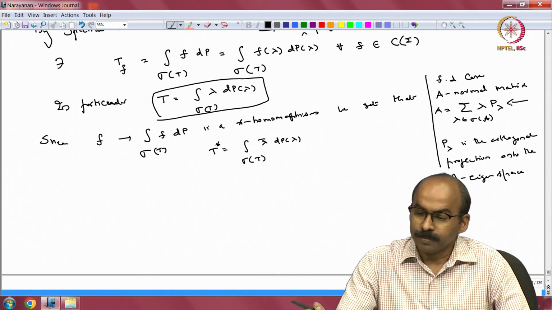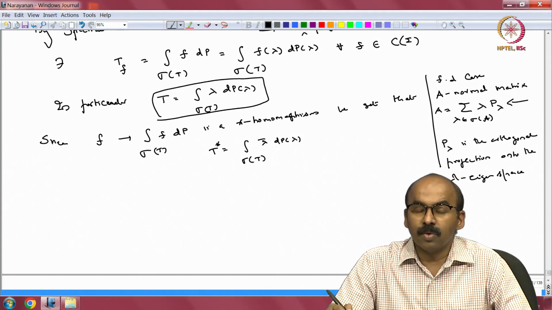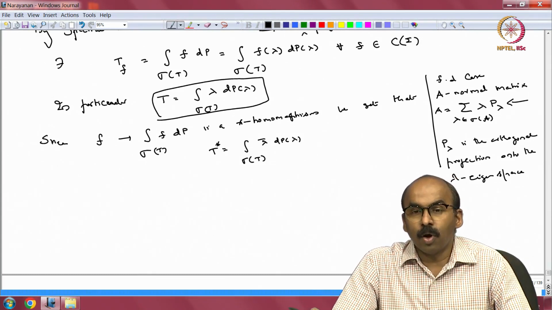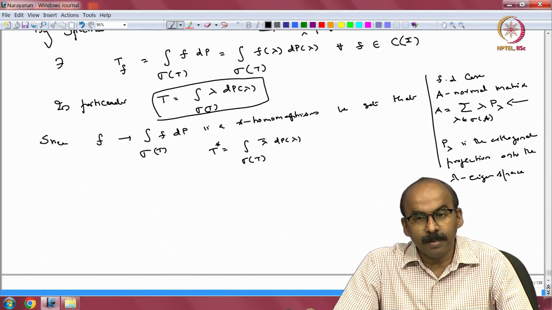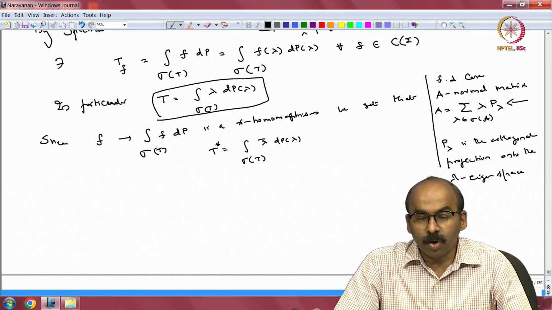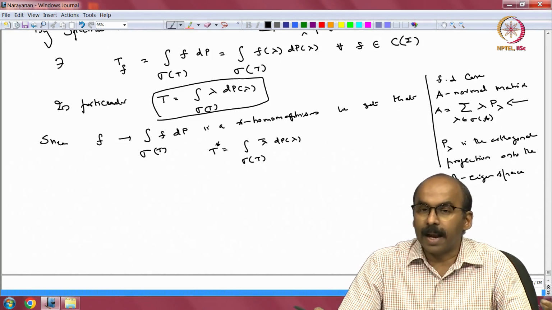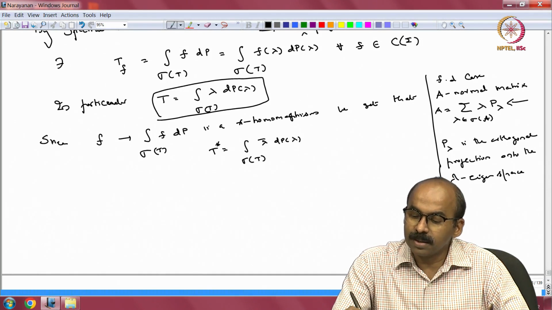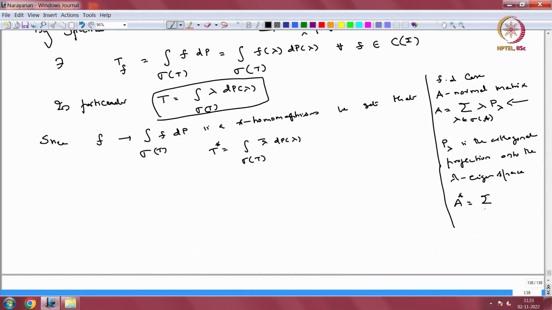Okay. So, if A is like this, in the matrix form A is simply a diagonal matrix with all the eigenvalues on the diagonal, right. What is A star? It would be the diagonal matrix with all the complex conjugates of eigenvalues of A on the diagonal, right. So, in the projection valued measure form, A star is simply the summation over lambda in the spectrum of A, but I will have lambda bar and p lambda, right, because if I take the star of this, I am going to get that.